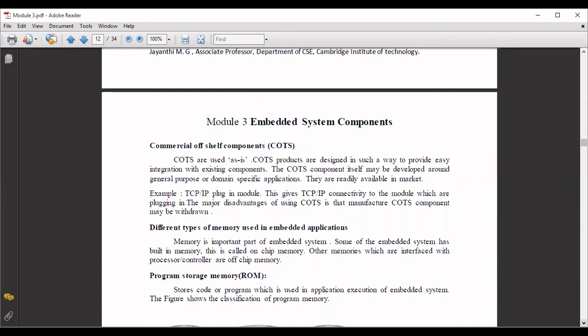So next comes the memory. When we speak about the